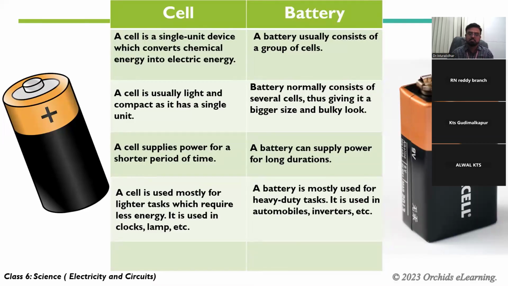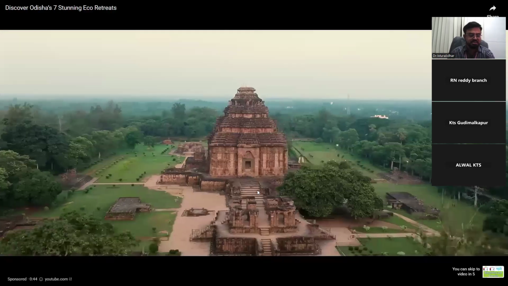See the difference? A battery is mostly used for heavy-duty tasks. It is used in automobiles, inverters, self-start, etc. Cells are usually cheap. Batteries are much costlier. Right, that is the difference between cells and batteries.